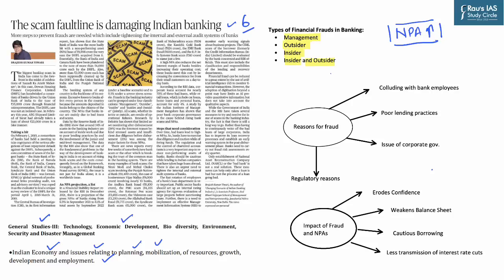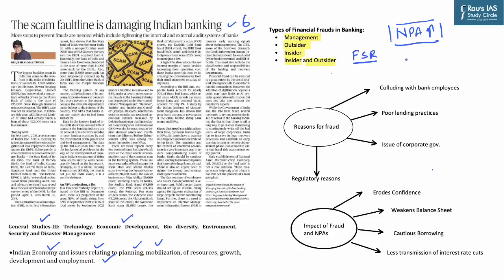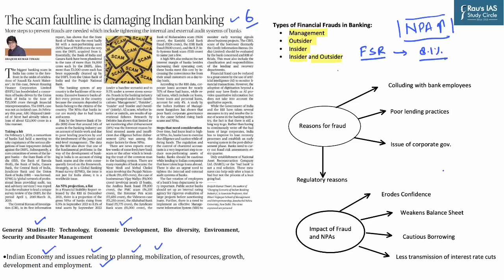Now, whenever these kinds of financial frauds are created, they basically deter the financial sector in a big way. When we talk about the Financial Stability Report, which is published by the RBI, it has been observed that the NPAs are expected to reach the level of 8.1% from the current level of 6.9% by September 2022. This shows that as NPAs rise, they create more burden for the banking institutions, and banking institutions will be very apprehensive in terms of borrowing and lending at the same time.